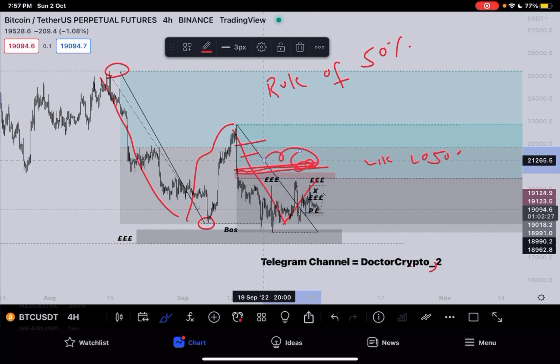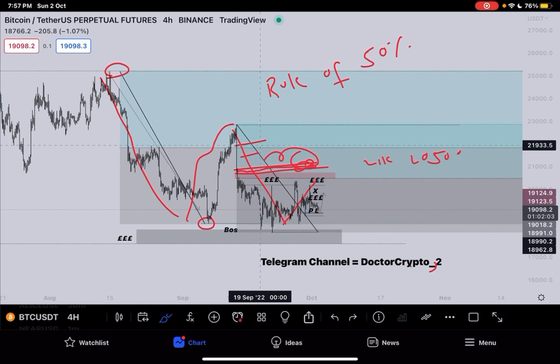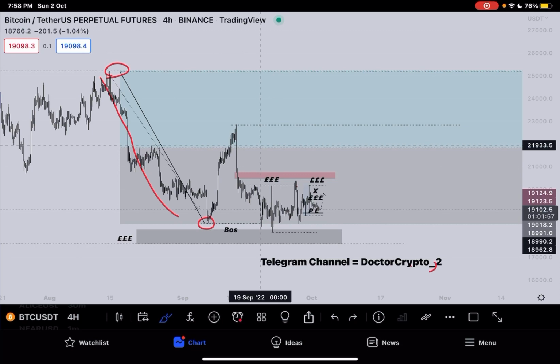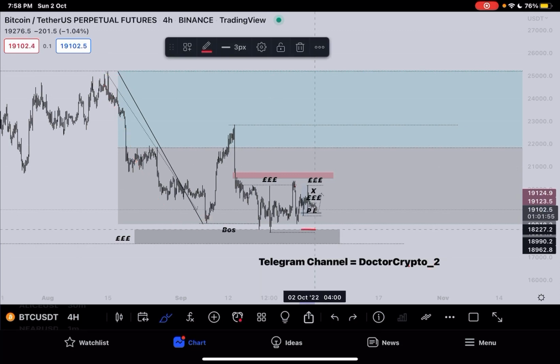Okay, so still we are above the protected low around 18,200. So as far as price is above 18,200, as I have been telling you guys from my previous market updates, we will find long opportunities, and our main targets would be these areas and this imbalance. Okay, this is basically low node areas and 50% of retracement of impulse as well. So this is the update on 4-hour time frame. As far as price is above 18,200, we will find long opportunities, and our main targets would be these areas 20,500 and this area 22,000.